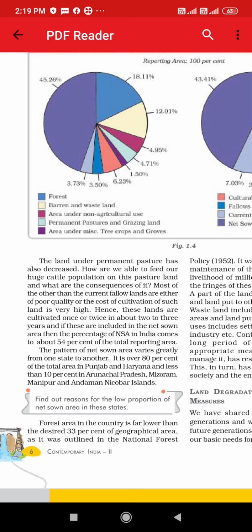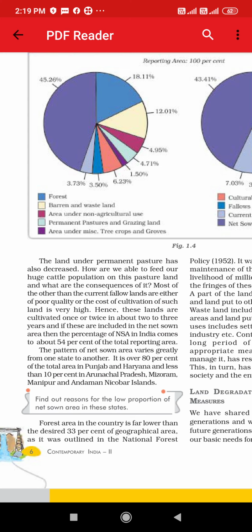Most of the other than the current fallow land is of poor quality. Current fallow land means land which is not used for one year or less than one year. So that land is of poor quality, or the cost of cultivation is so high that we can't cultivate crops there. Hence, these lands are cultivated once or twice in about 2 to 3 years. So the cost of cultivation is high there.